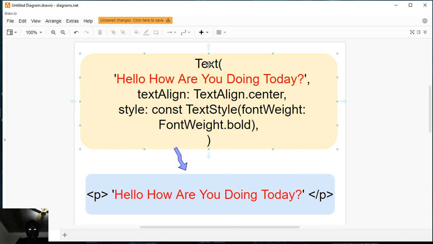It's really easy. Okay, so if you want to write something onto the screen with Flutter, we use this Text widget here, right? And we put in the text that we want to display on the screen, like hello, how are you doing today, right? And you can see we have given it some styles here, like the alignment and the font weight, right? So if you run this Flutter code right here